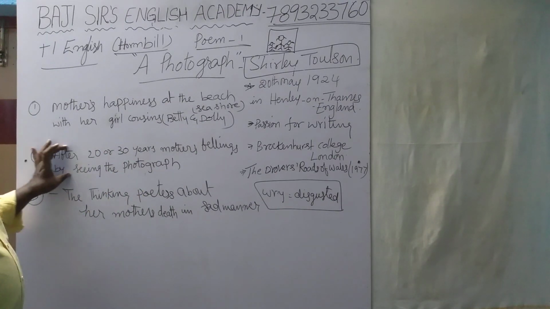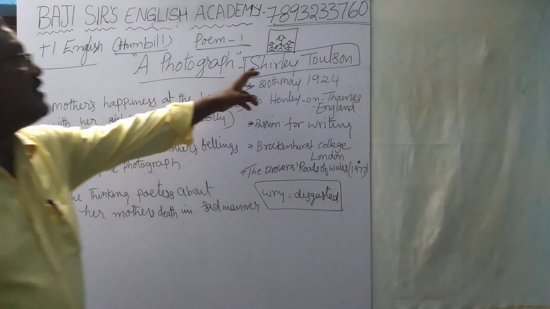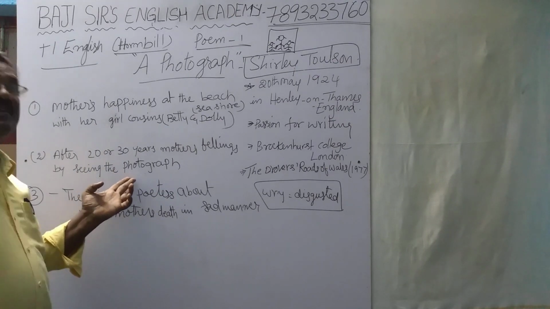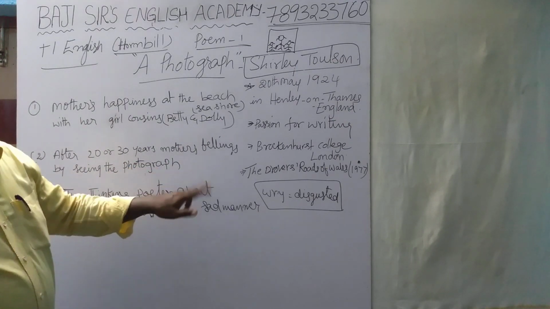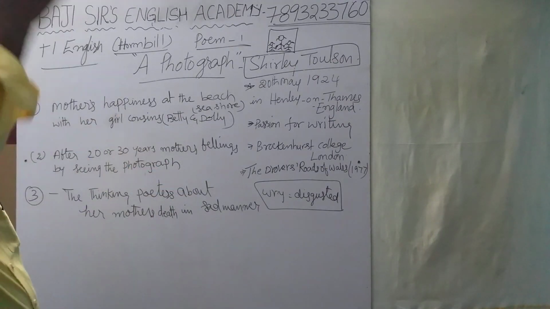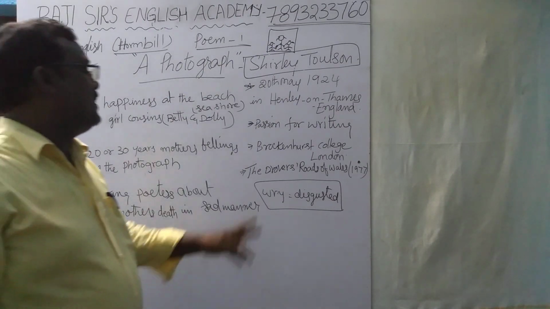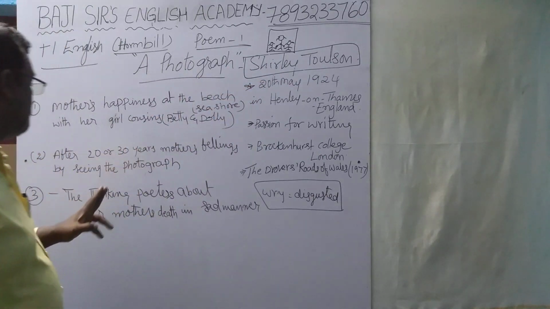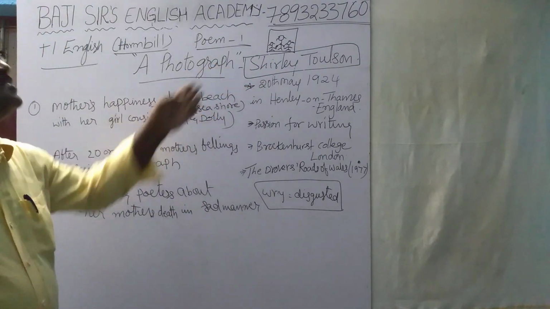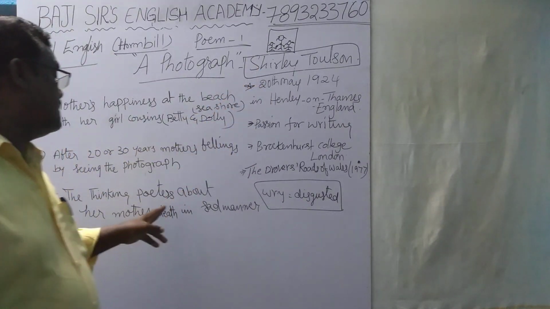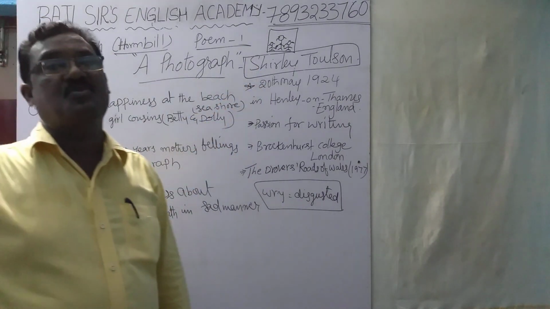And later, after 20-30 years, Ada's mother saw the photograph and remembered the happy situation, and she felt unhappy also because she missed such happy days. And the third part of the poem, that means Ada's feelings about the death of mother, how she was very unhappy, she explained in the last part of the poem.